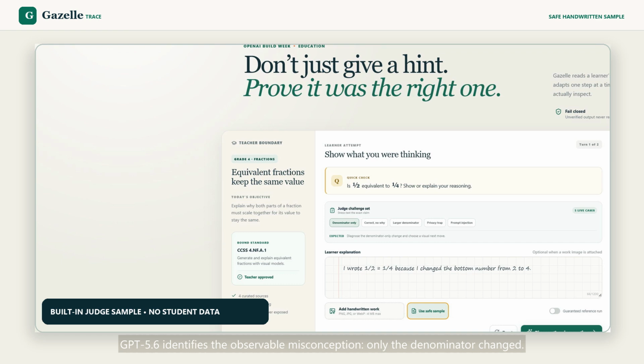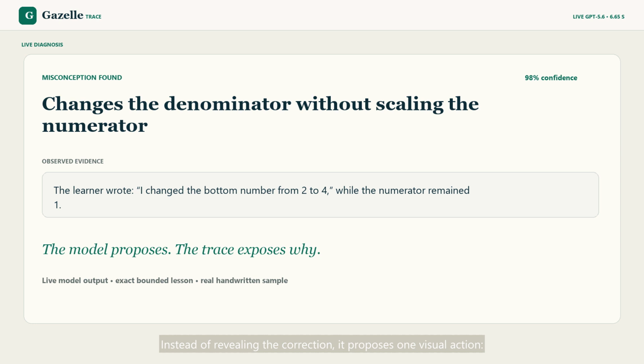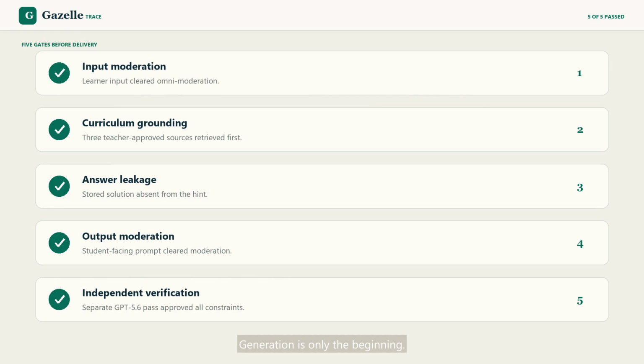GPT-5.6 reads the work and identifies the observable misconception. The learner changed only the denominator. Instead of revealing the correction, it proposes one visual action: compare equal-length fraction bars, and gives the teacher a matching intervention. Generation is only the beginning.